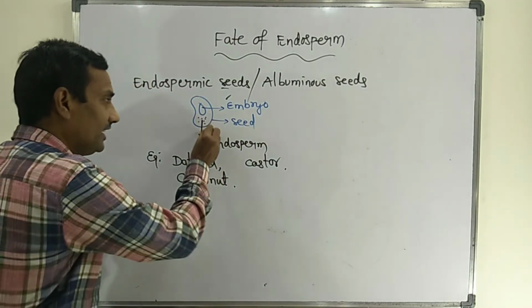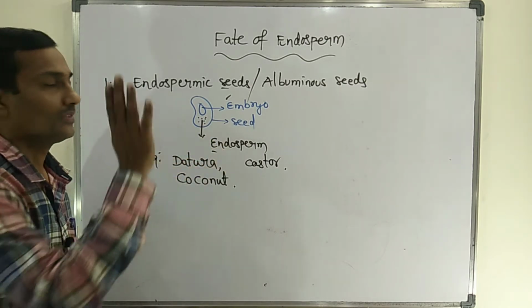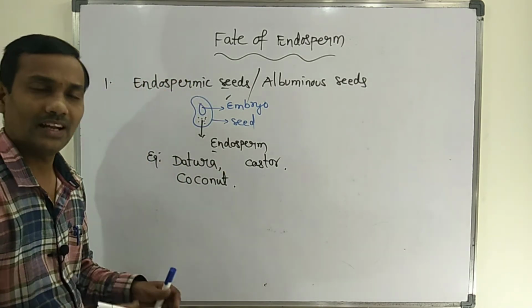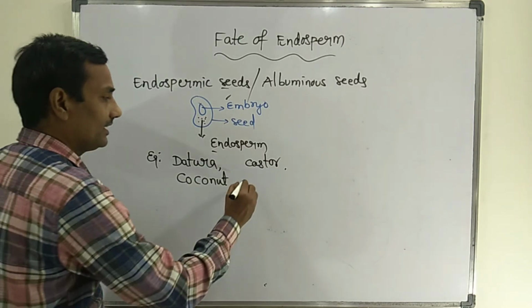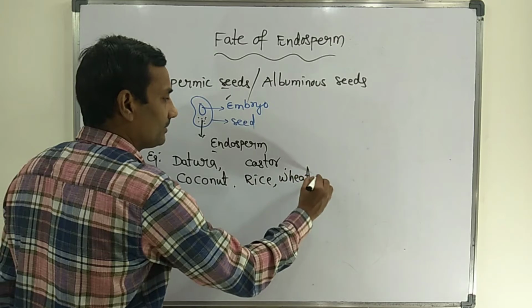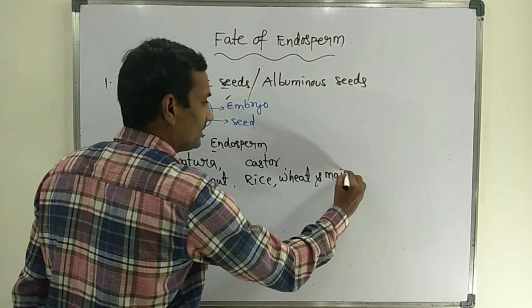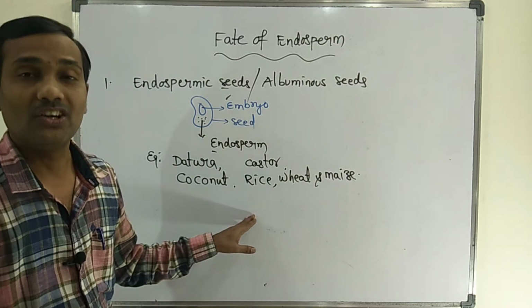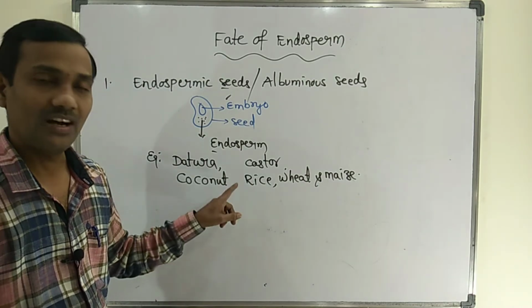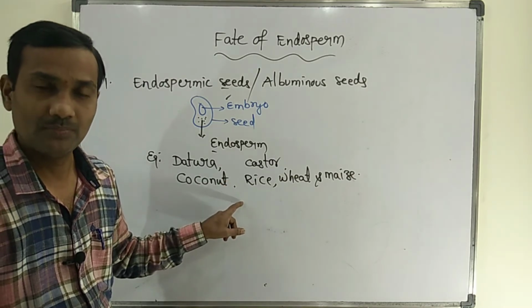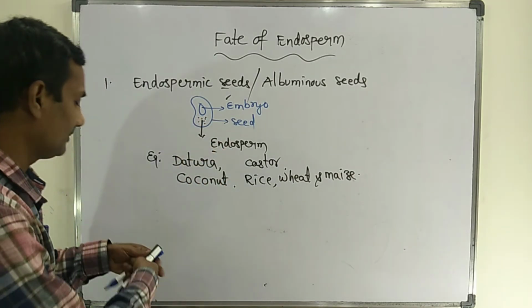But after maturity, if some amount of endosperm is found, that is an endospermic seed. There are many cereals like rice, wheat and maize. These are also examples for endospermic seeds. After maturity, endosperm tissue is found in the seeds.